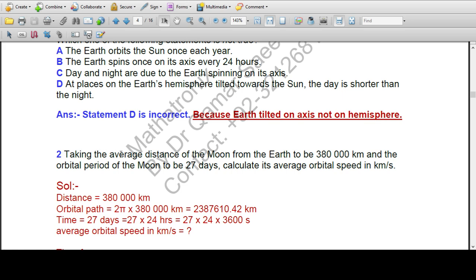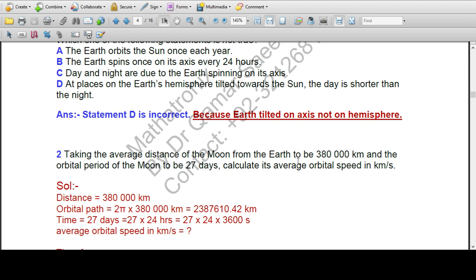Question number 2. Taking the average distance of the moon from the earth to be 380,000 kilometers, and the orbital period of the moon to be 27 days, calculate its average orbital speed in kilometers per second.